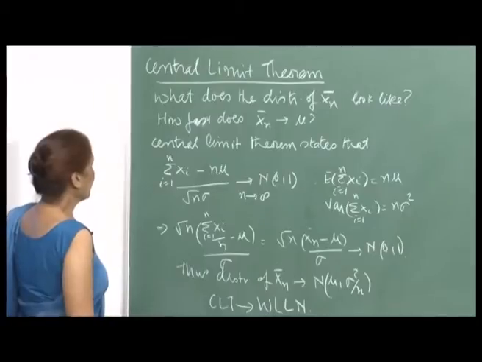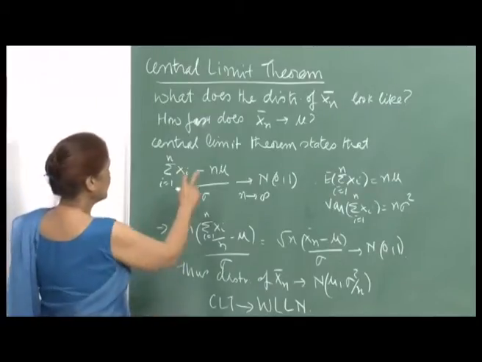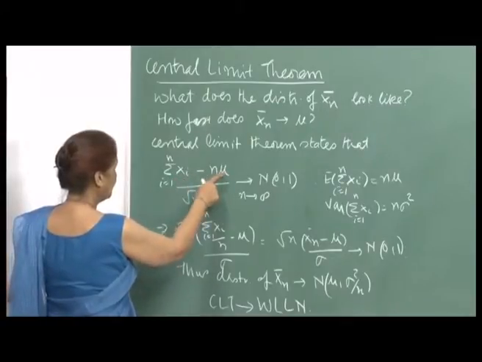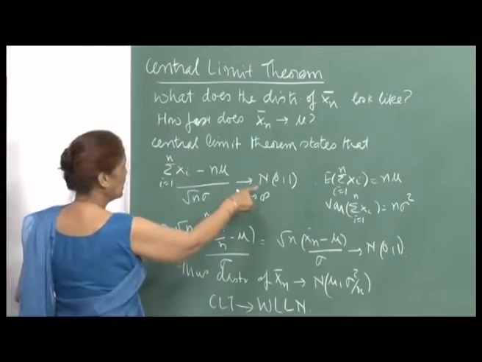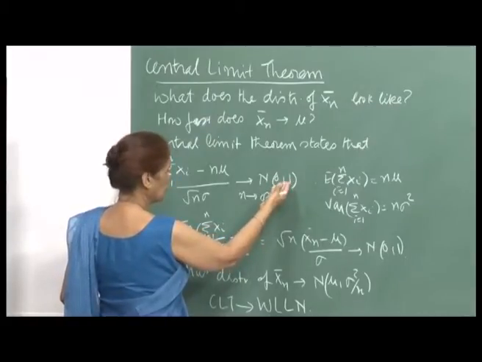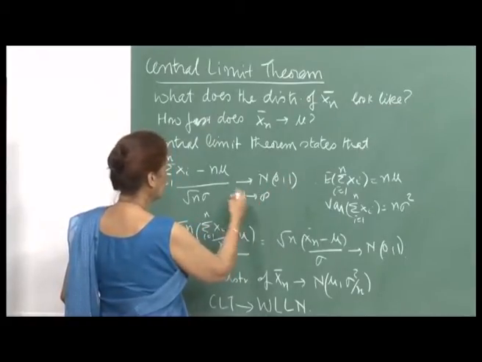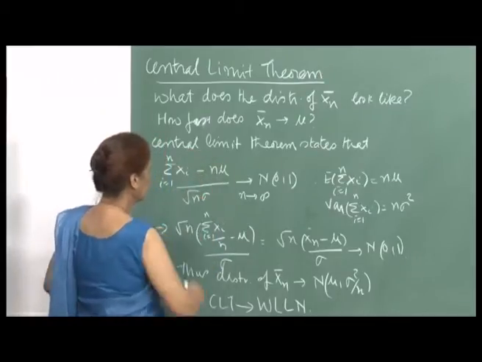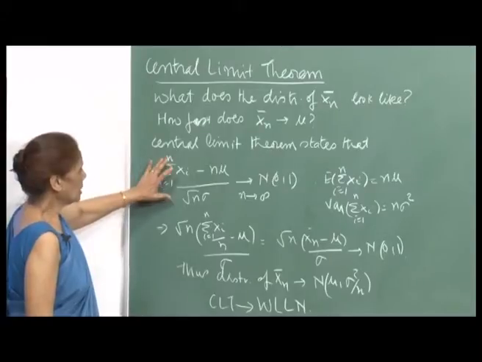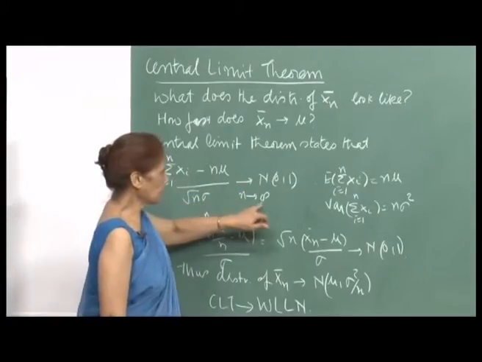Now let us look at it. The central limit theorem states that sigma x i minus n mu upon root n sigma will converge to N(0,1), the standard normal distribution, as n goes to infinity. This variate is a random variable for all n, and it will converge to the standard normal variate as n goes to infinity.